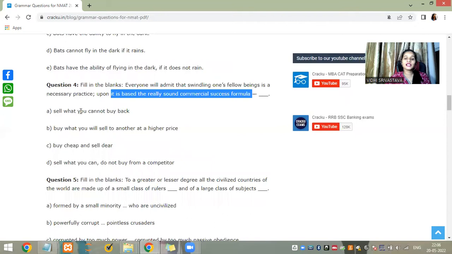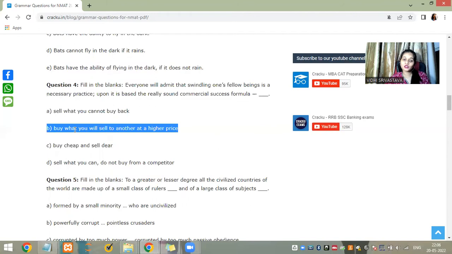And now you have to tell what that formula is. You cannot buy back what you will sell to another at a higher price; buy cheap and sell there, sell what you can, do not buy from a competitor. So you have to identify here and complete the phrase in the correct grammatical sentence.